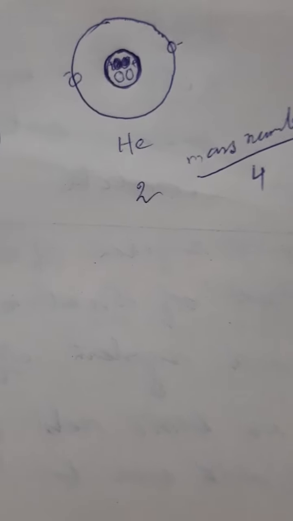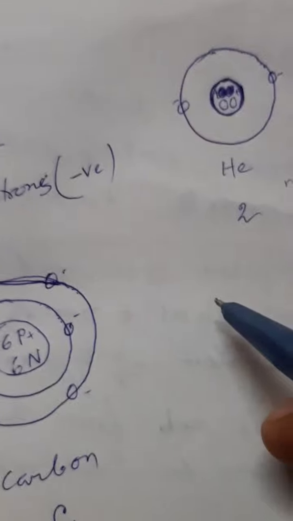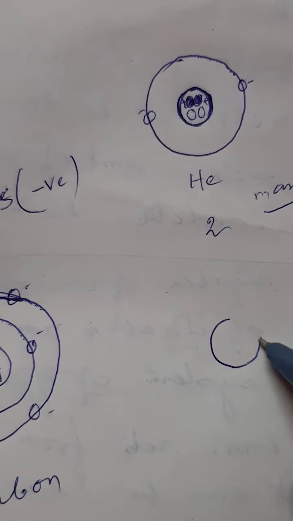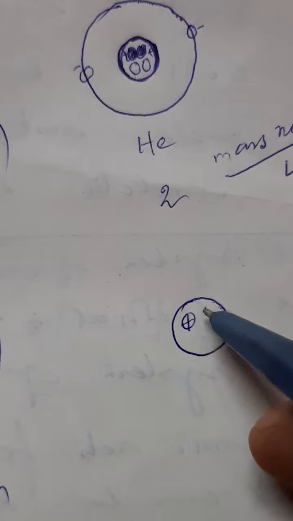So this is the structure of carbon, and now we shall look at the structure of sodium. Sodium chloride, you know, is the table salt that we eat. In its nucleus, how many protons are there? 11.